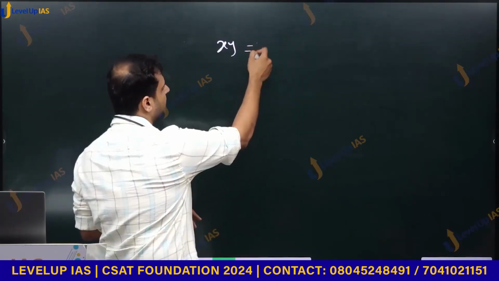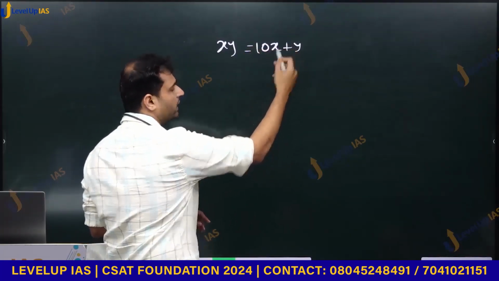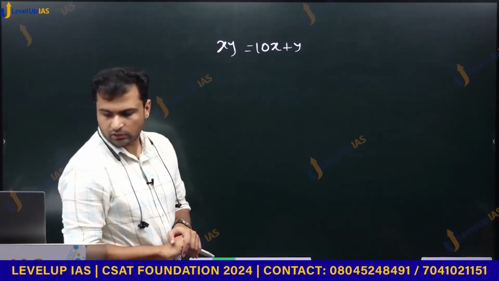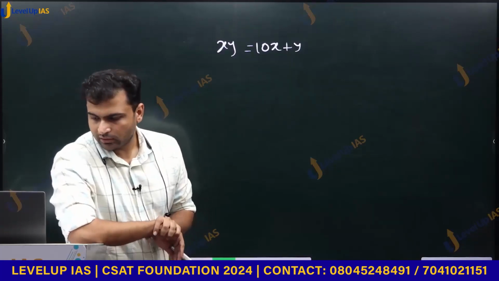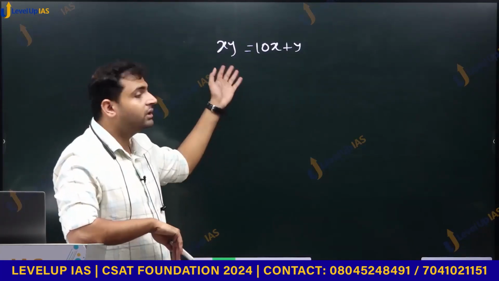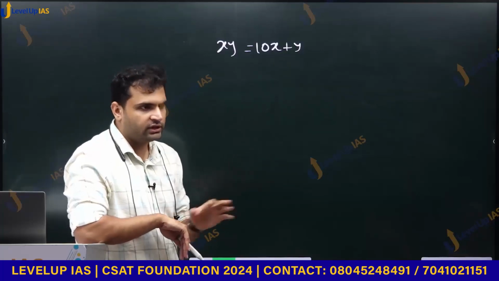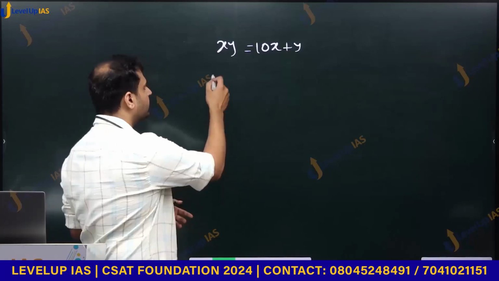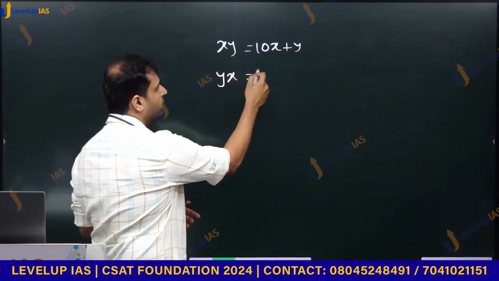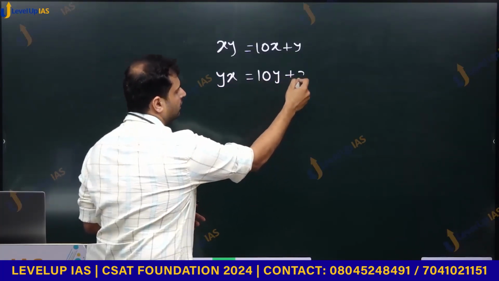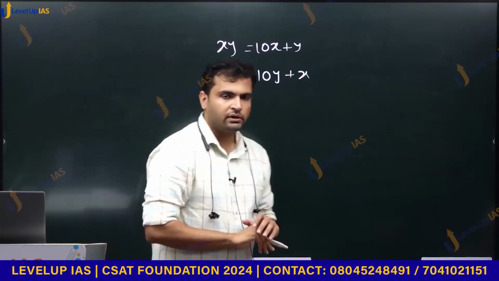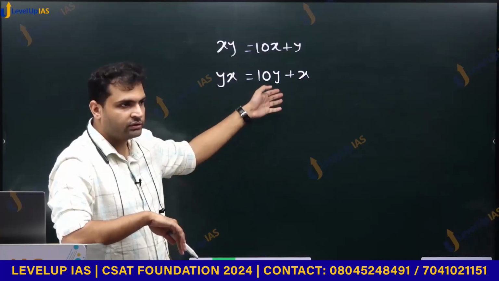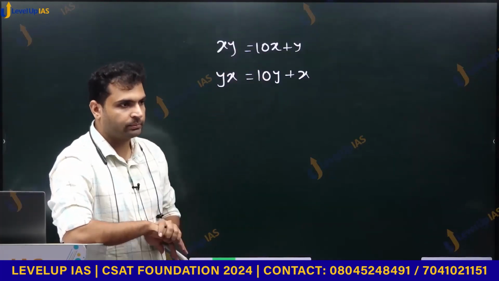So we write it as 10x plus y. Okay. Now the question is saying number, two-digit number and its reverse. It is talking about its reverse. What is the reverse of xy? yx is equal to 10y plus x. And now the statement is saying the difference between these two numbers is 54.